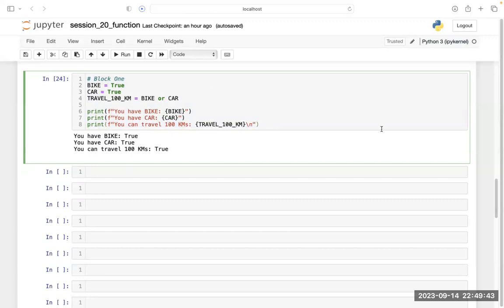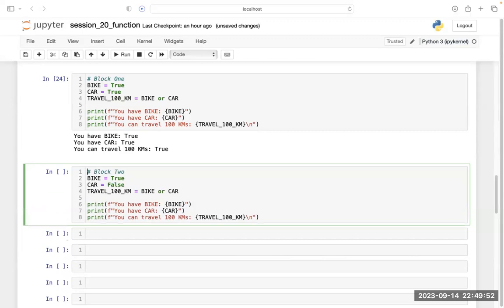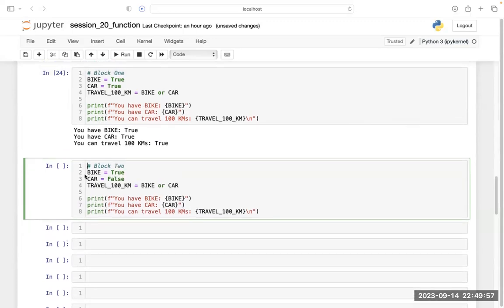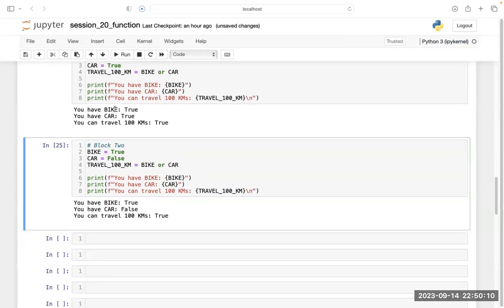Fine. So now the same thing I am writing here. This is my second block of code. I have done nothing; everything is the same. Simply I have changed the value of bike. Here the value of bike was true and car was true. Here the value of bike was true and the car was false. So accordingly I am getting the output. Earlier I got you have bike true, you have car true, and this time I am getting you have car false. Simply I have changed this, and accordingly I got the output.